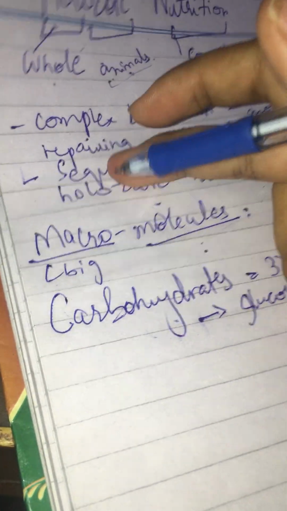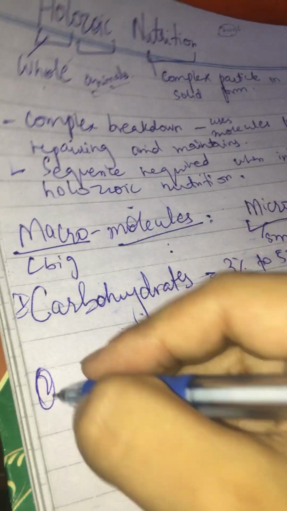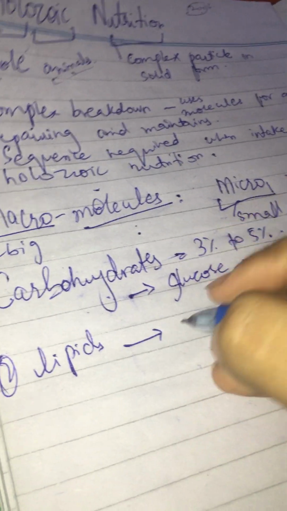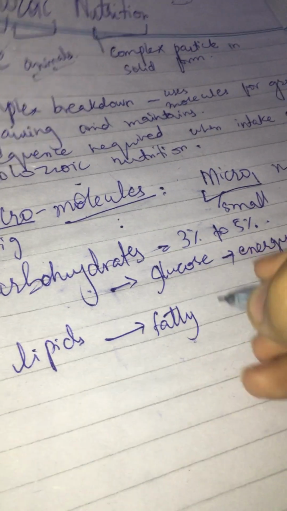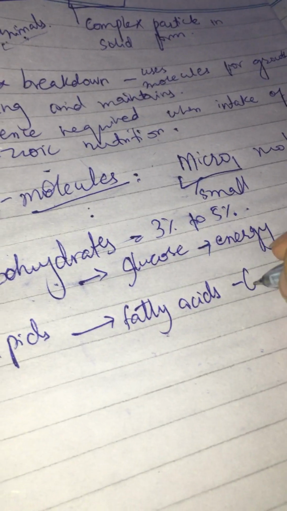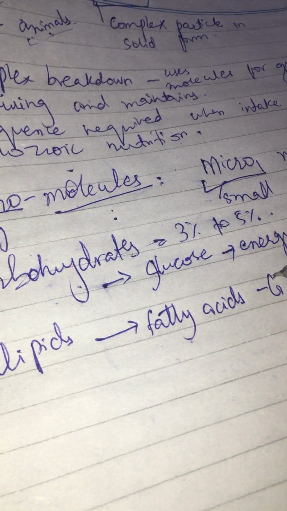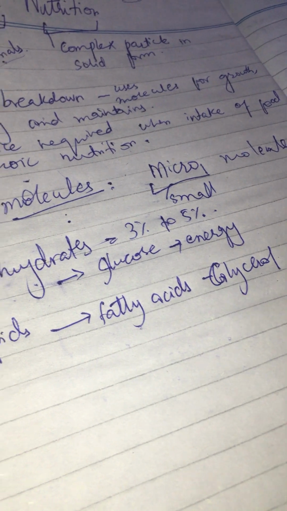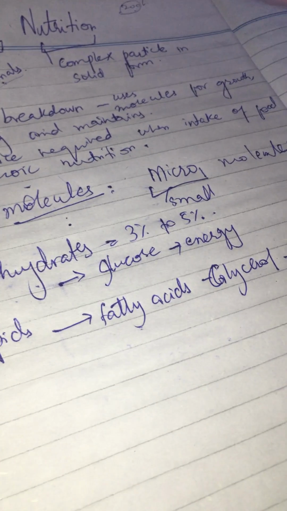Now, I'm talking about complex particles. Carbohydrate is one of the complex particles here. Not only this, we have the second one, which is lipids, which are converted into fatty acids, or glycerol, the fatty acid which could be glycerol even. And not only this, it is also converted to adipose tissue.